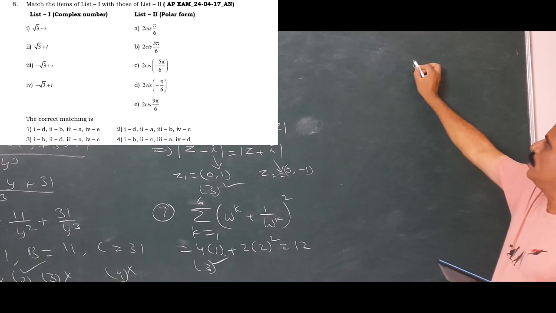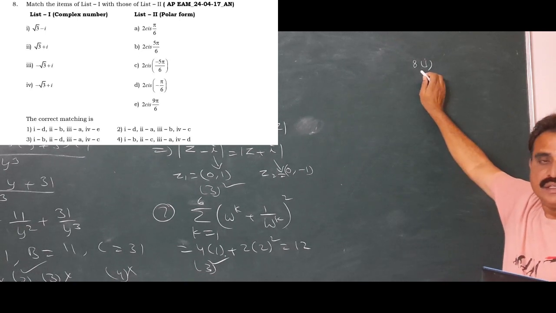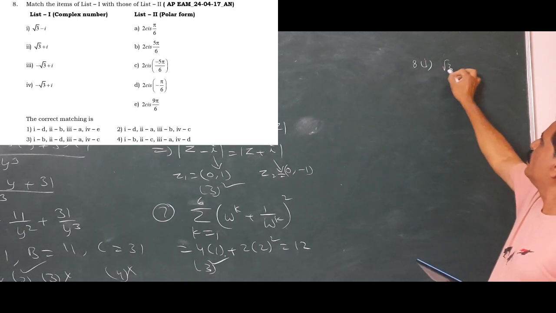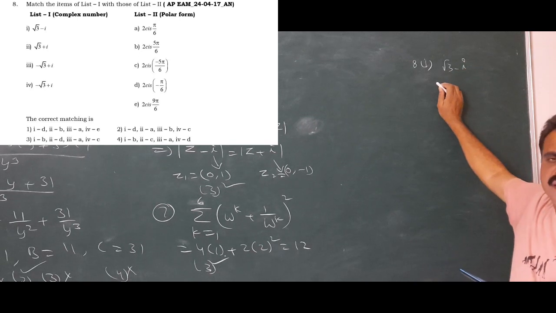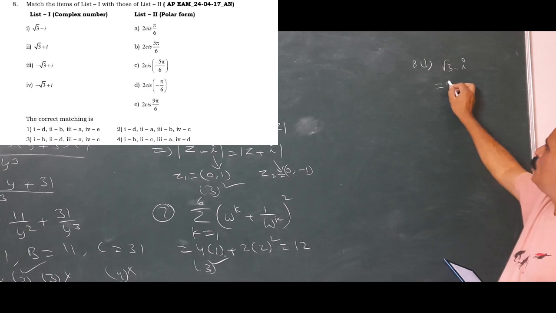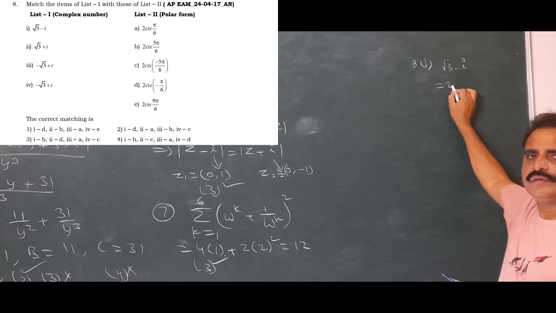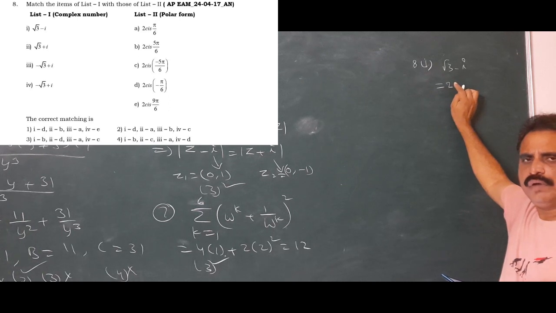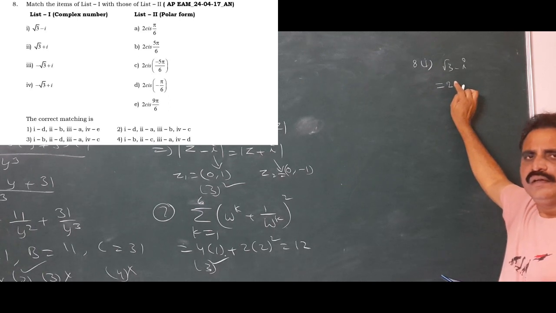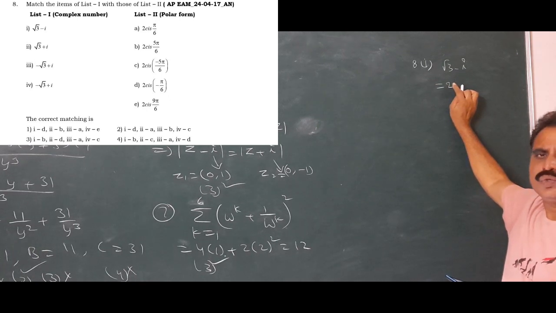Question number 8, first one, that is root 3 minus i. Root 3 minus i in modulus-amplitude form is 2 into root 3 by 2 minus 1 by 2 into i. That number, the corresponding coordinate root 3 comma minus 1, belongs to fourth quadrant.